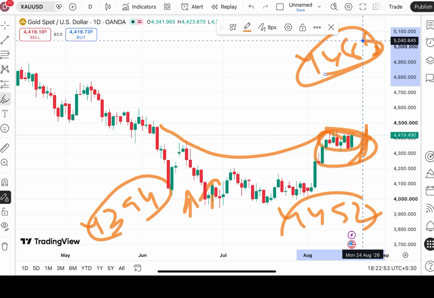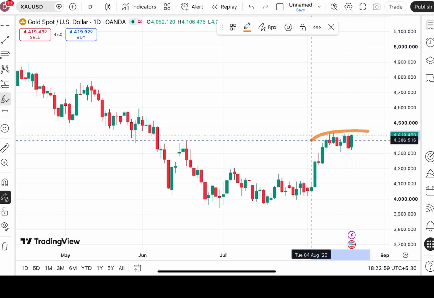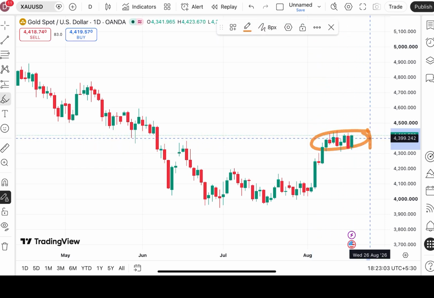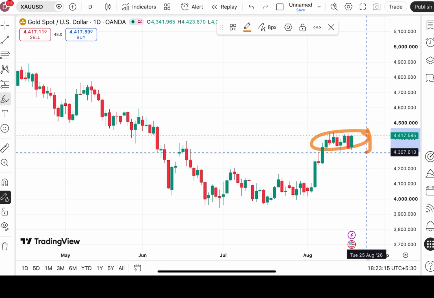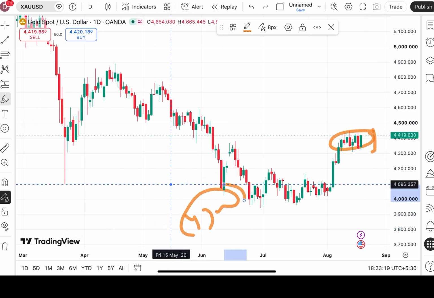And once the price rises above this level, a further upside can also be seen. But what you have to look at here is that this is the range where the price has moved for so long. Suppose it started coming down and goes below a level of 43.94, then a further fall can be seen towards 43.73 to a level of 43.45, and then a further fall towards 43.30, and then down towards 4300. This is what you can see looking at this chart.